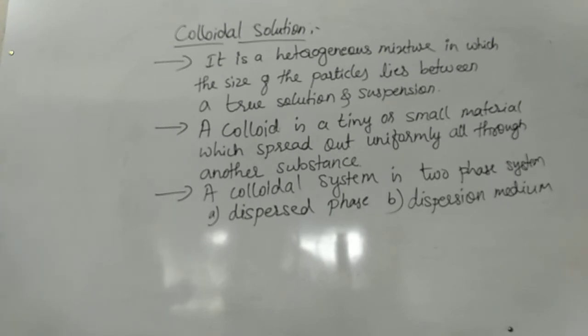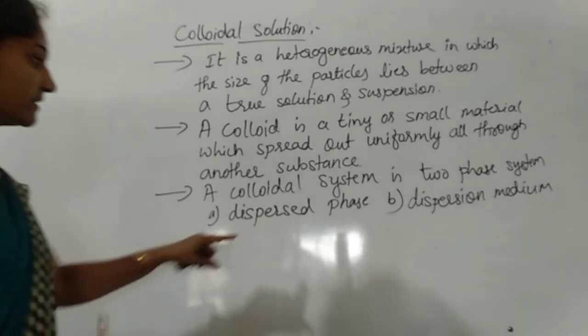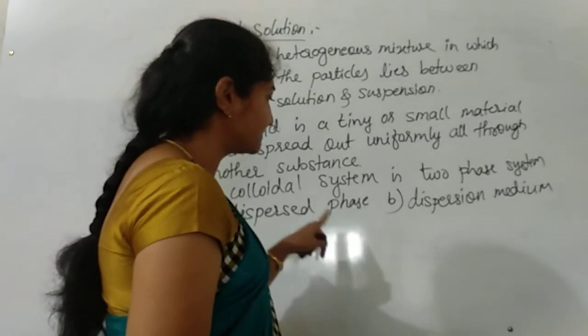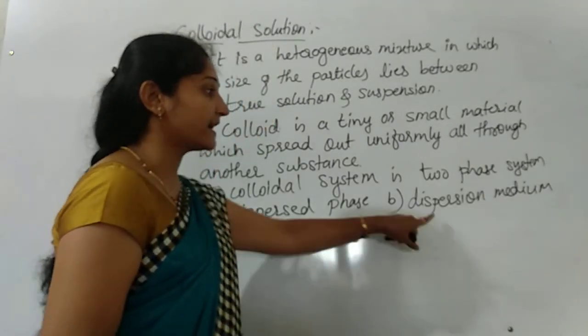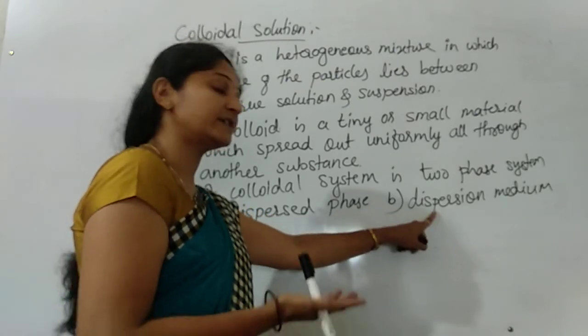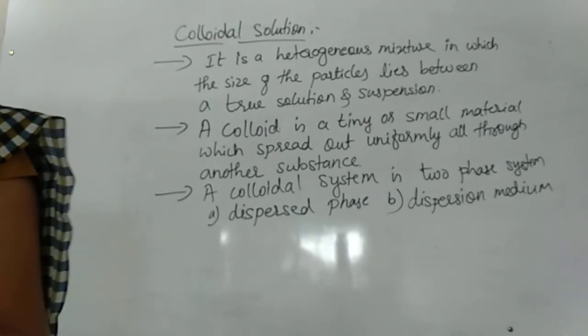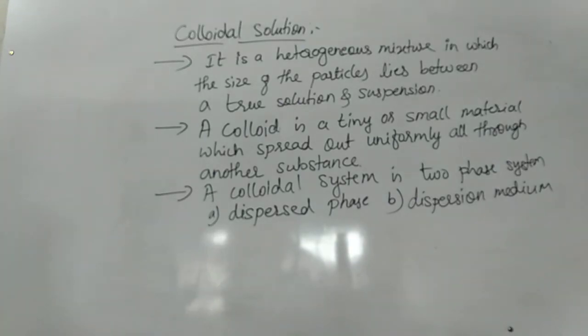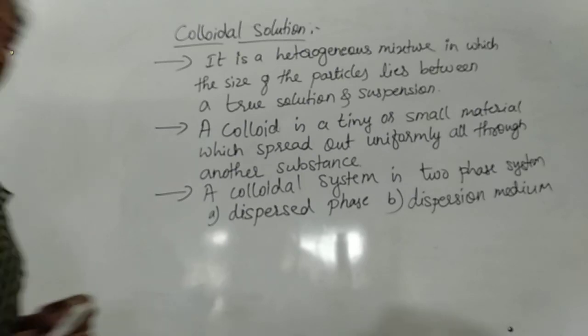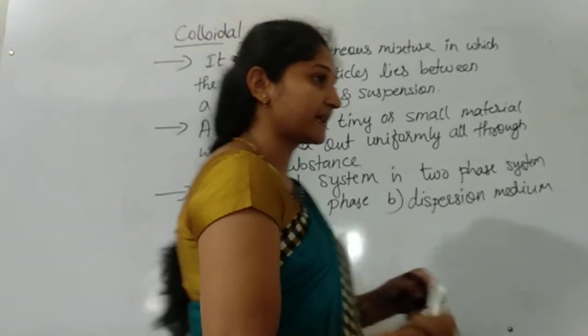So what is the dispersed phase? The dispersed phase is the component of the colloid present in small amount. And the dispersion medium is the medium in which the colloidal particles disperse or suspend themselves.